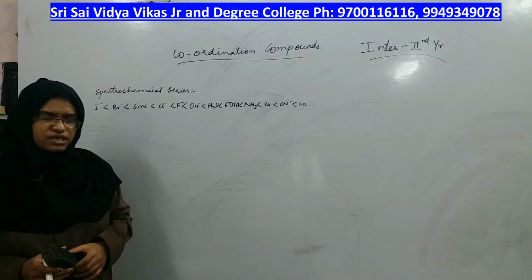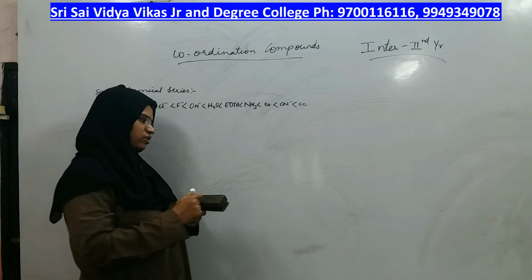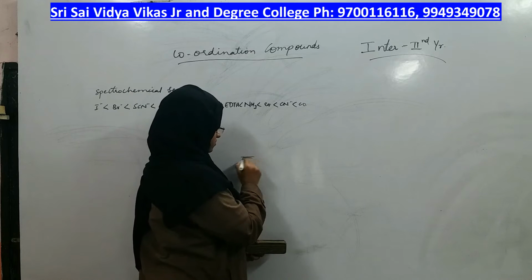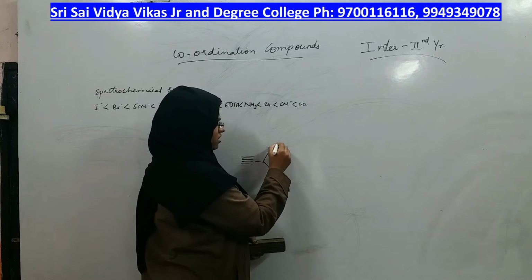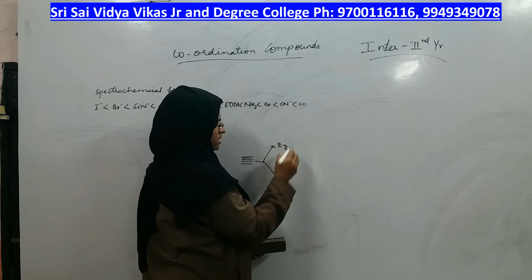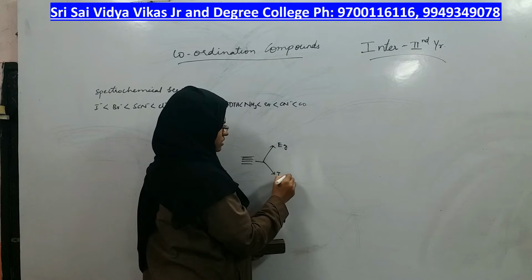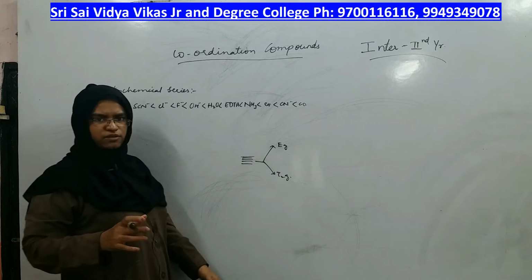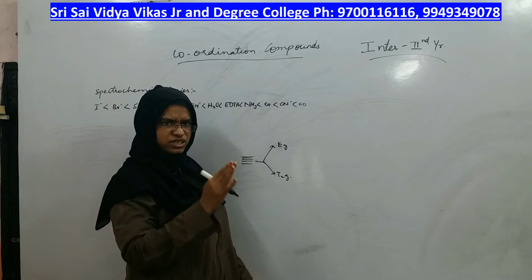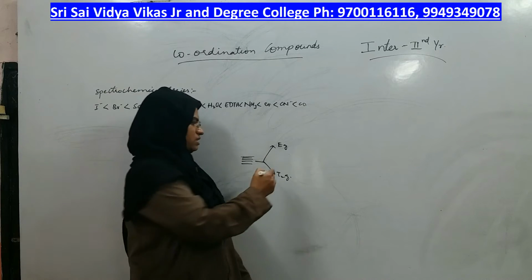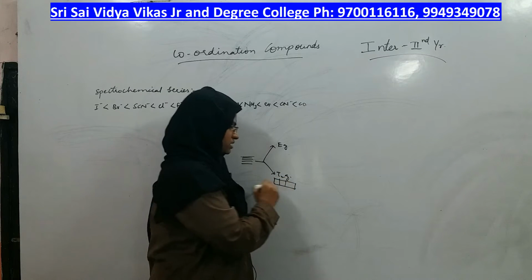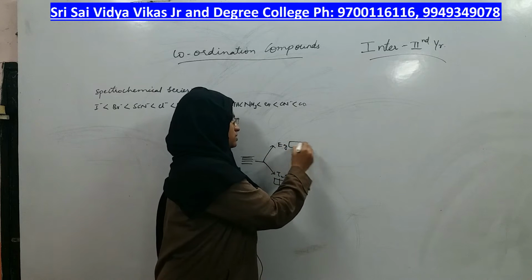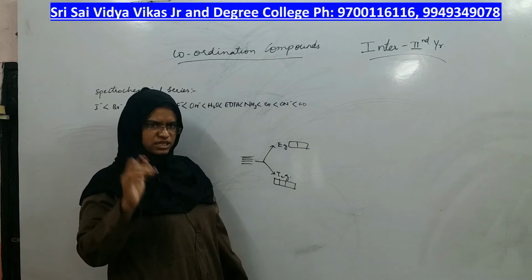And we have seen that splitting of d orbitals, these are 5 d orbitals, it splits into two sets. One set is called as Eg set and the other set is called as T2g set, right? Out of the 5 d orbitals, they get divided into two sets or split into two sets. These 3 orbitals present in T2g set are same and these 2 orbitals present in Eg set are same.